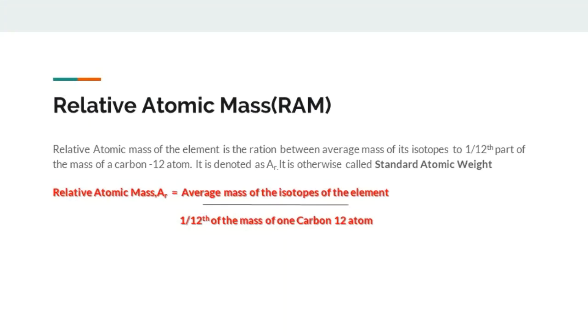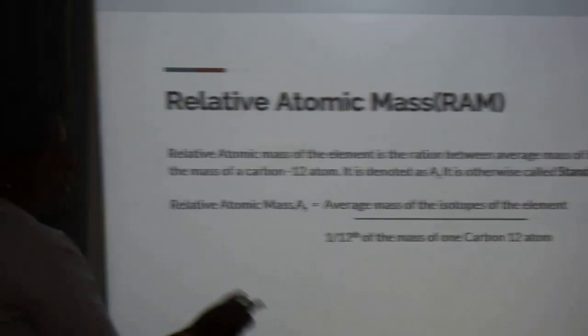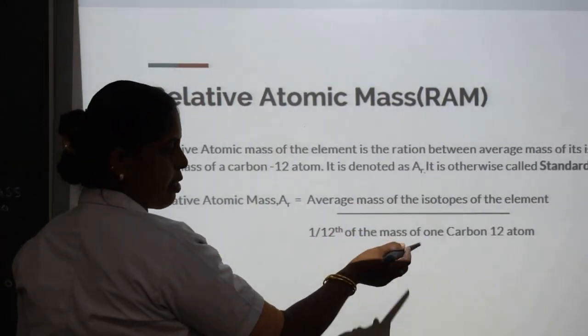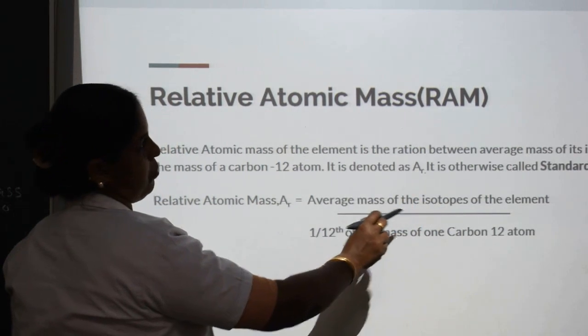The relative atomic mass AR is equal to the average mass of the isotopes of the element divided by 1/12th of the mass of one carbon atom. Here the average mass we can find out by using its naturally occurring isotopes.